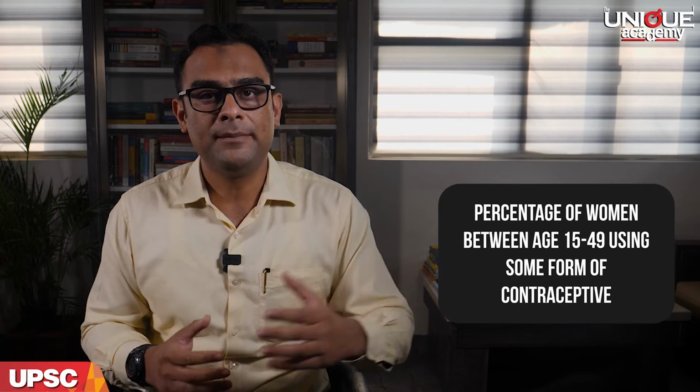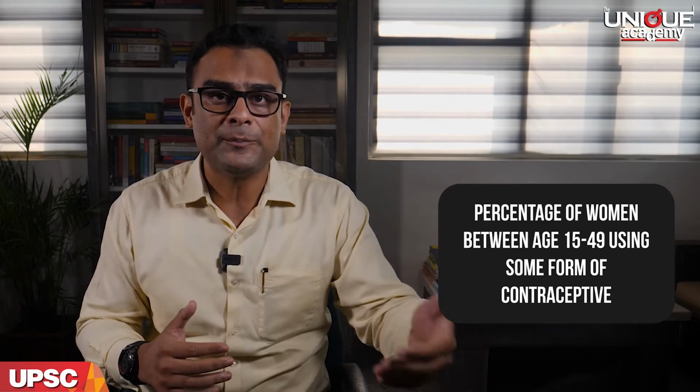Now let us come to the second segment and discuss 2 important concepts. The first concept that I wish to discuss with you is regarding contraceptive prevalence rate. What is this idea of contraceptive prevalence rate? Guys, this rate gives us the percentage of women in the age group of 15 to 49 who are using some form or the other of a contraceptive to prevent birth. They might be using it themselves or their partner might be using it. That is immaterial.